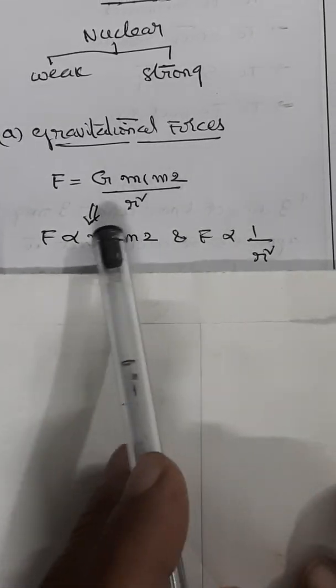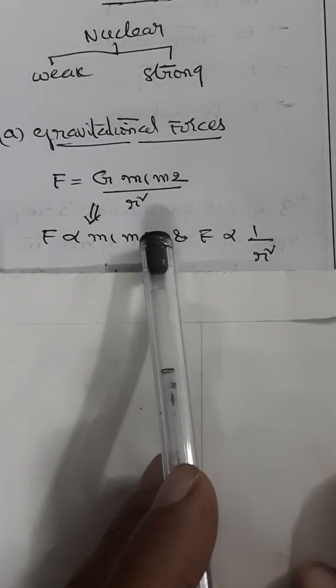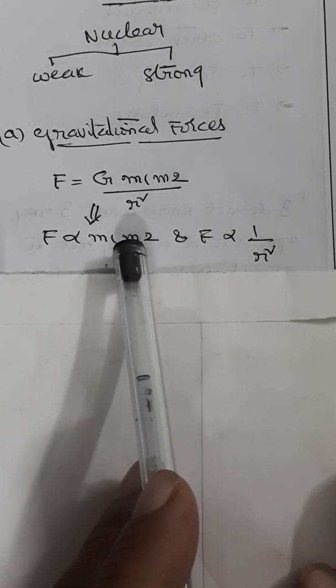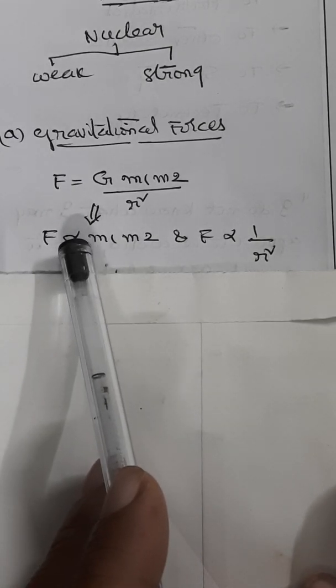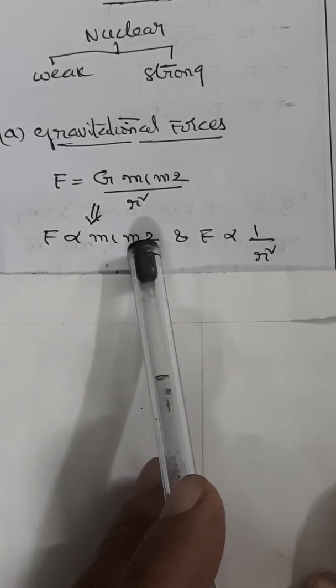So you can generalize for the particles. Here, there is an equal and opposite force exerted by m2. For example, if you take this force, the direction of the force on m2 is towards m1. An equal and opposite force is exerted by the mass m2 on mass m1 in accordance with Newton's third law of motion. So that means the two particles exert a force of attraction on one another.